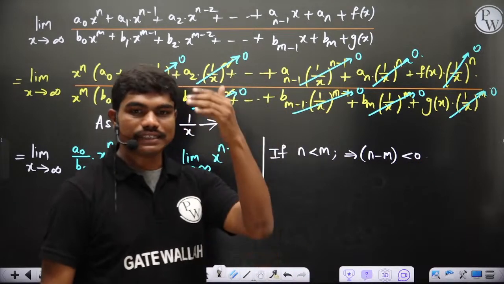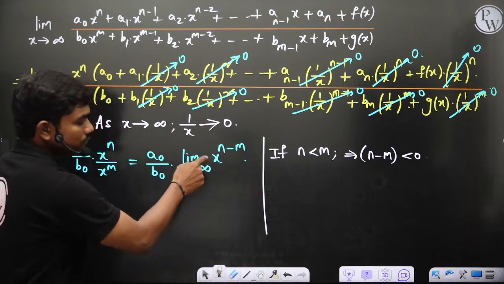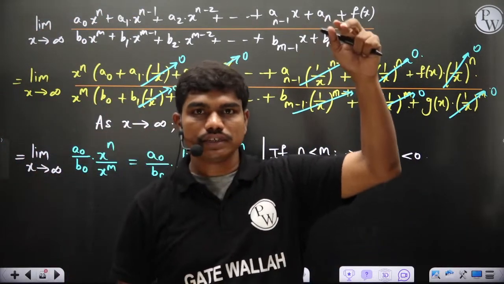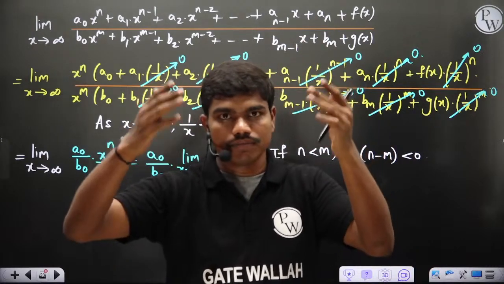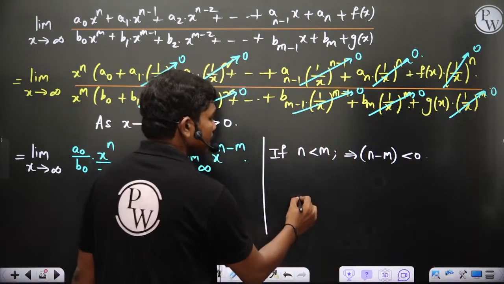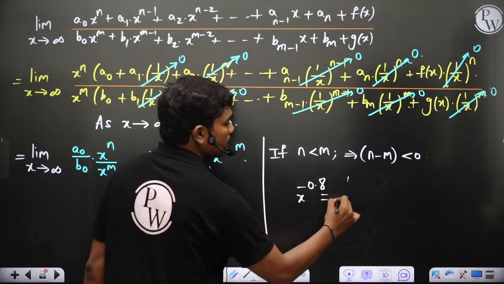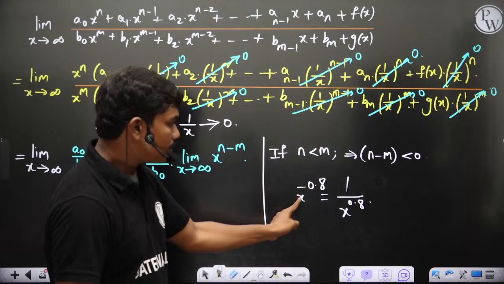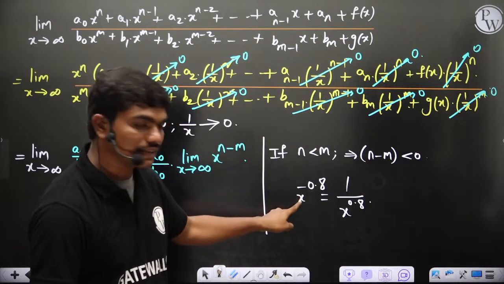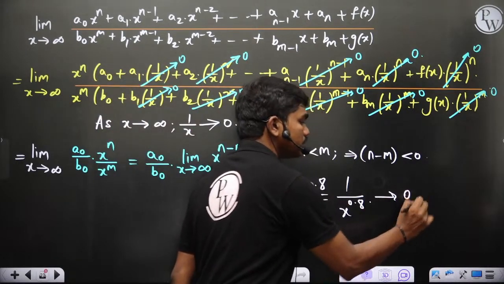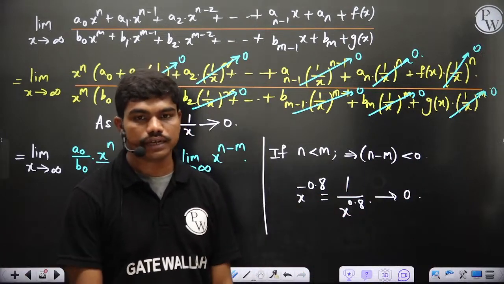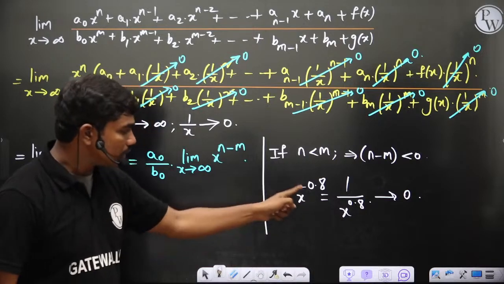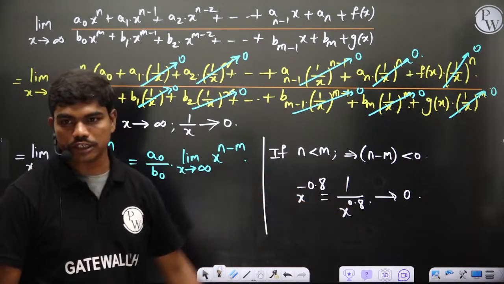So when you raise x to a negative power, then ultimately this is a very large number to the negative power. Okay, so a very large number to the negative power is nothing but 1 by, or basically some fraction divided by, like for example, if I have x power minus 0.8, this can be written as 1 by x power 0.8, correct? You know this. So whenever this is negative and this number is very large, x tends to infinity, this number is very large, ultimately this will go to 0, correct? Because the denominator will be very large, correct? Did you get this? If this exponent is negative, then ultimately for a very large value of x, this complete expression will die down to 0, correct?